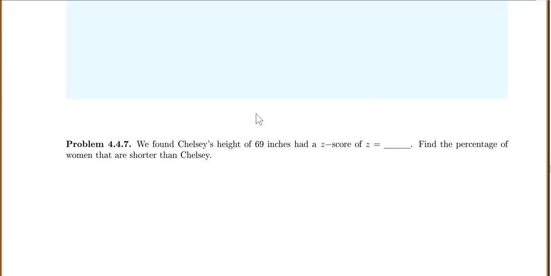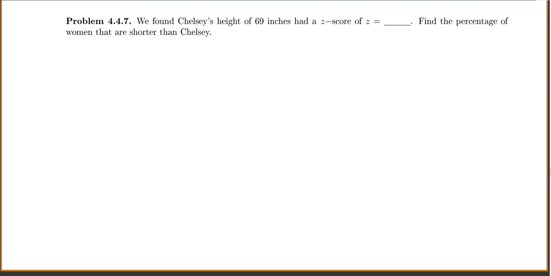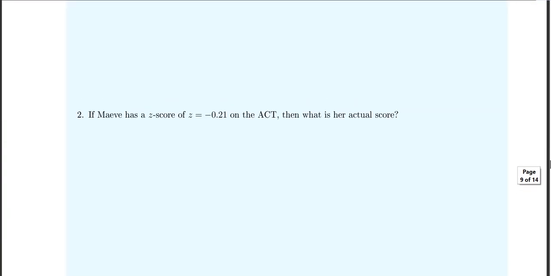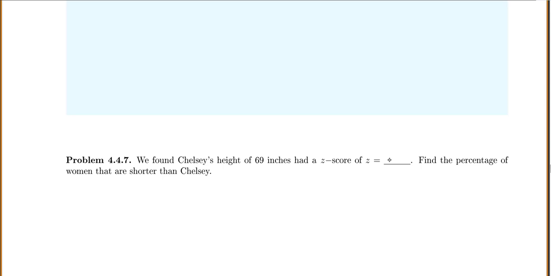There's another problem for you to try, and then we have this problem. You'll notice this one I termed a problem instead because we haven't actually figured out how to do it yet. So in this one, we found Chelsea's height of 69 inches had a z-score of, let's go back up and look at Chelsea, 1.8. So here's my z-score of 1.8.